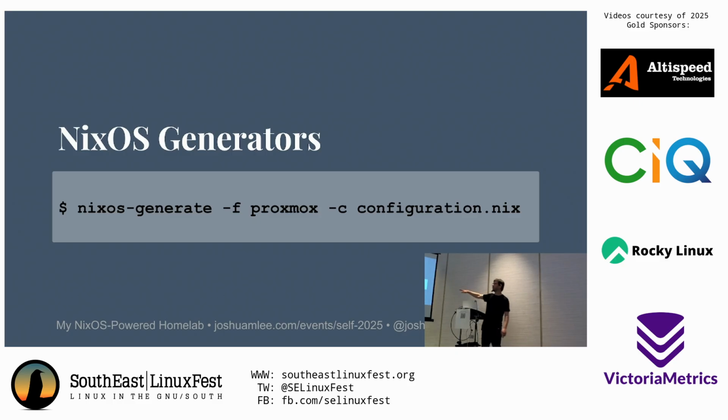You can do cloud-init, but with this, I don't even need cloud-init because I can just say, this is what you're going to be. This is what your IP address is going to be. These are the SSH keys. So this is really powerful for getting those base images. And this, for me, solved that initial problem of having all of these large multi-gigabyte templated base images. Now I just have a bunch of configuration.nix files, and I can build base images from those whenever I need them. That's pretty cool.